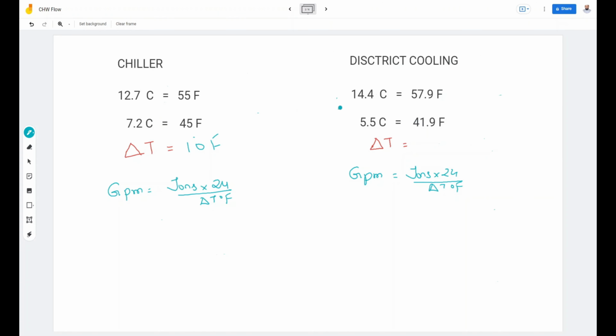whereas in district cooling we have 14.4 degrees centigrade, which is 57.9 Fahrenheit, and 5.5 degrees centigrade as supply temperature, which is 41.9 Fahrenheit. So here delta T is 16 degrees Fahrenheit.